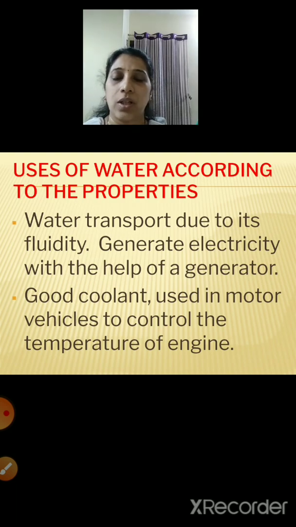And when water falls down from a greater height, electricity can be generated with the help of a generator, right? So water, because of its fluidity, can be transported from one place to the other. And when it falls from a greater height, it can be used to generate electricity with the help of a generator.